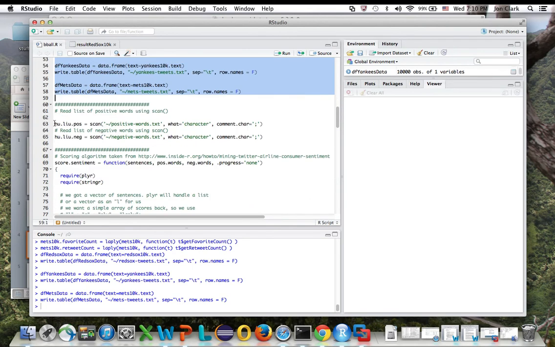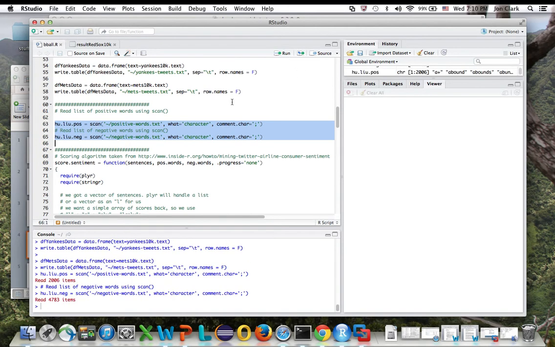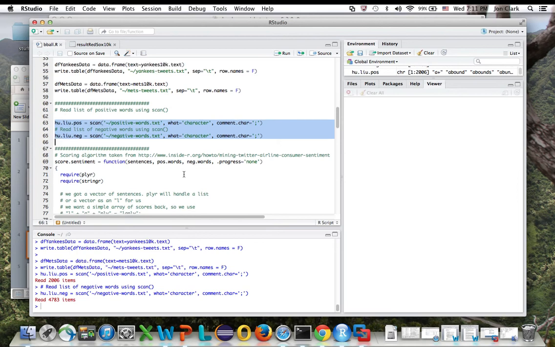analysis tools. The next step I'm going to do is to read in the positive and negative word lists. These word lists were obtained from the internet, and maybe 800 to 1,000 words each. You can see the counts coming up here, the character counts. And this allows us to create a dictionary from which we can do our analysis, the scoring approach number one.